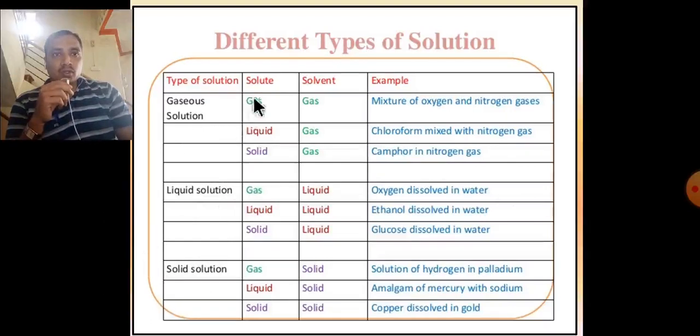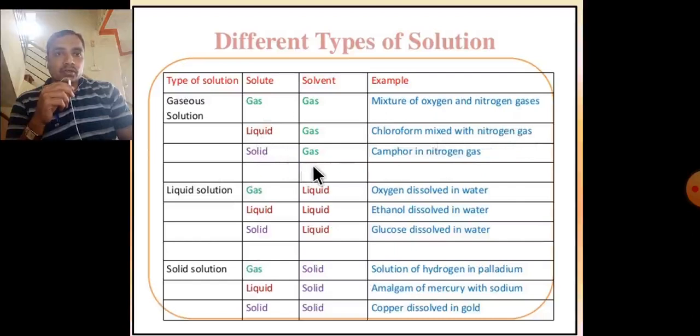In this, solute is different, solvent is different. Gaseous solution: in this, solute is gas, solvent is gas, for example a mixture of oxygen and nitrogen gases. Solute liquid, solvent gas: chloroform mixed with nitrogen gas.